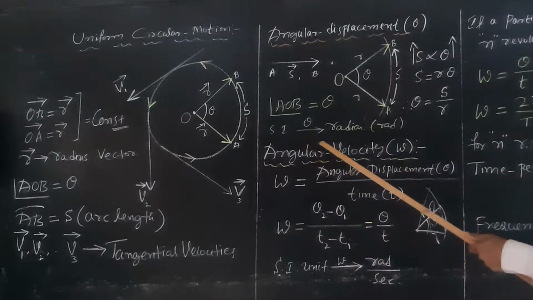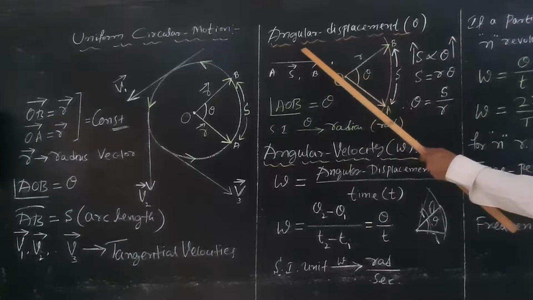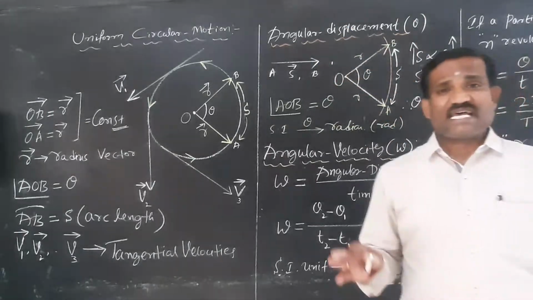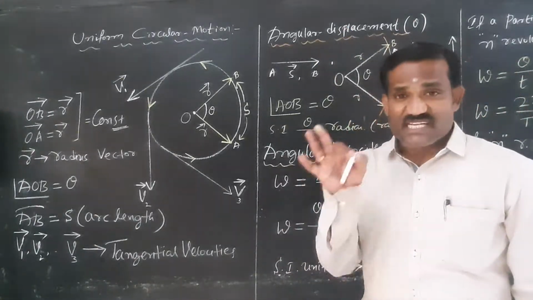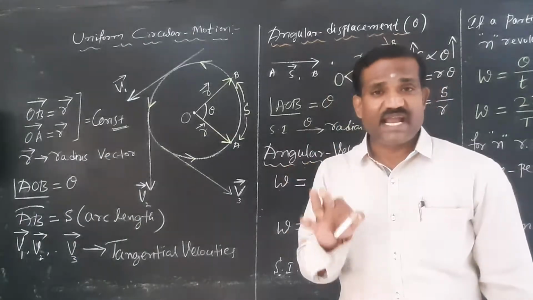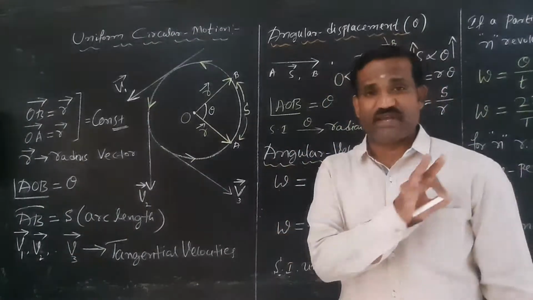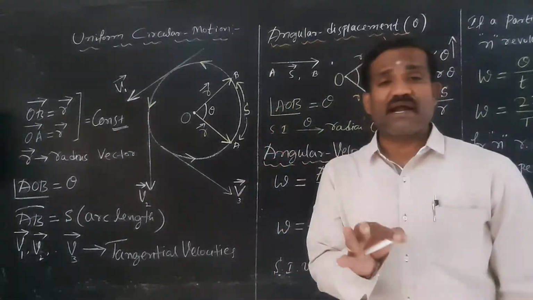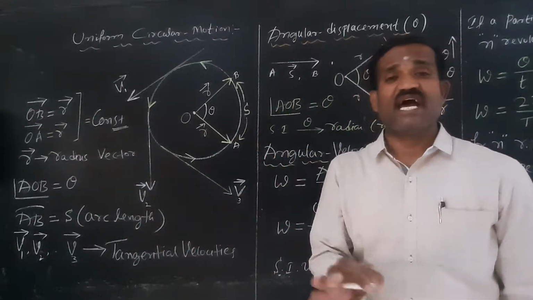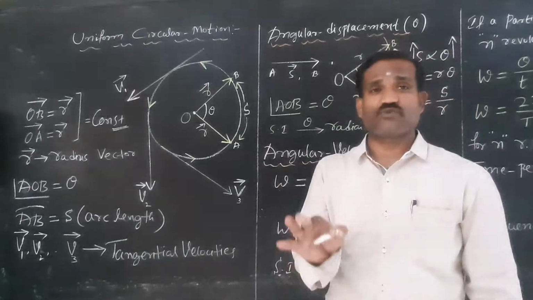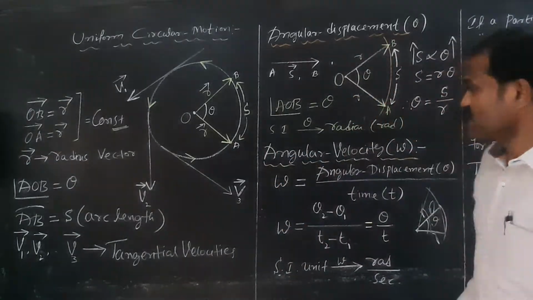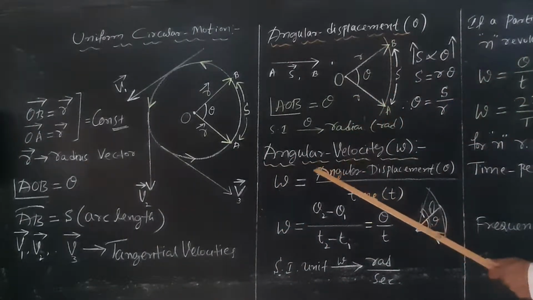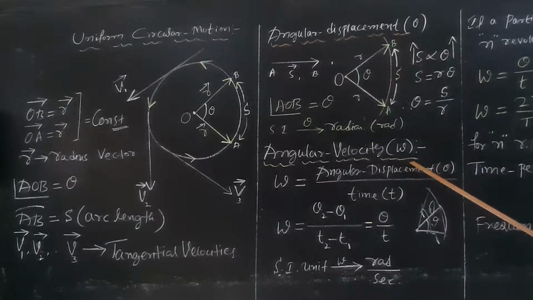The SI unit of angular displacement is radian. Then what do you mean by angular displacement? The angle described by the radius vector when a particle moves with a uniform speed along the circumference of the circle is what is called angular displacement. So now, what do you mean by angular velocity?